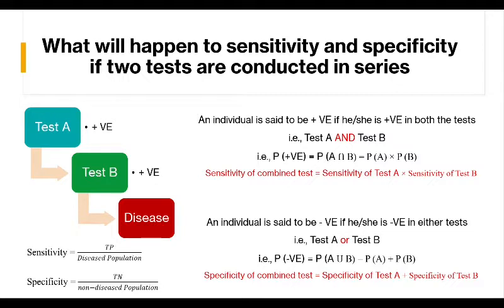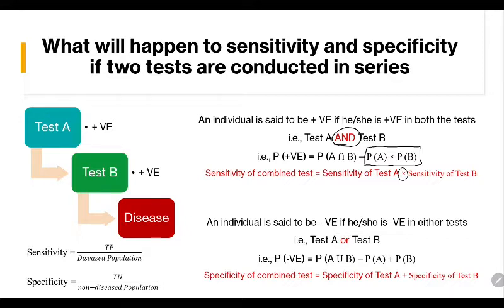For this, a person is tested positive if he is positive in test A and test B. If you remember the probability rule for AND, you write it as probability of A into probability of B, provided A and B are independent. So the sensitivity of a combined test is sensitivity of test A and sensitivity of test B. AND means mathematically you write it as multiplication.